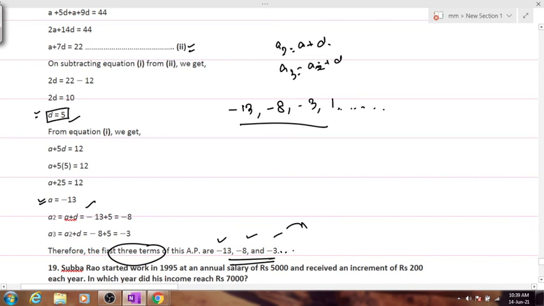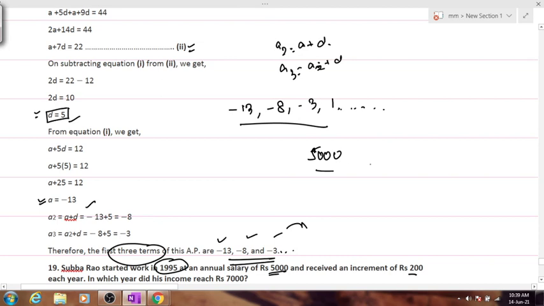Subha Rao started work in 1995 with an annual salary of 5,000 and received an increment of 200 rupees every year. In which year will his income reach rupees 7,000? How many have understood this question properly? It's a very simple one. No, you don't have to use any sort of huge formulas out here.